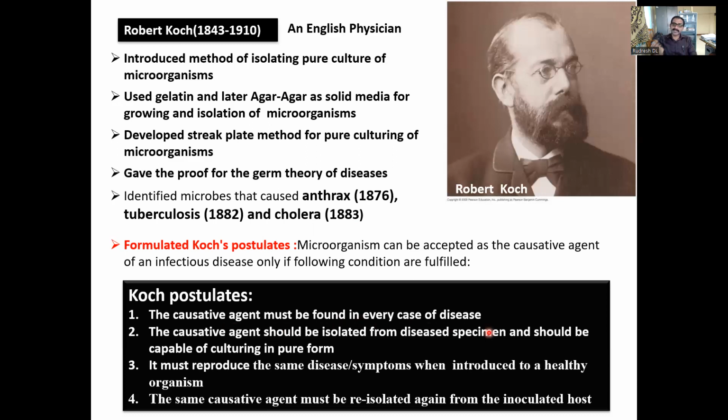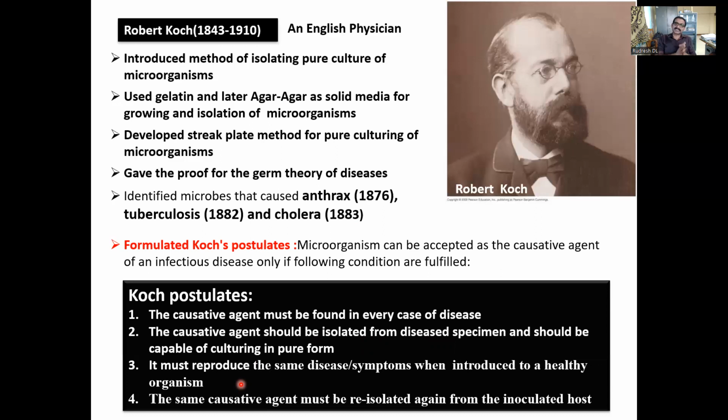And when you take the sample, from the blood sample, and when you isolate the causal microorganism present in it, the same causative agent should be present in all the disease specimens and should be isolated in pure form. And when you purify this organism from a diseased person and inject it into a healthy person, the healthy person should produce the same disease symptoms.